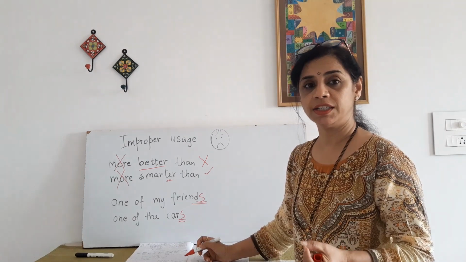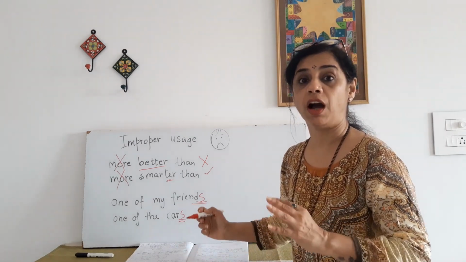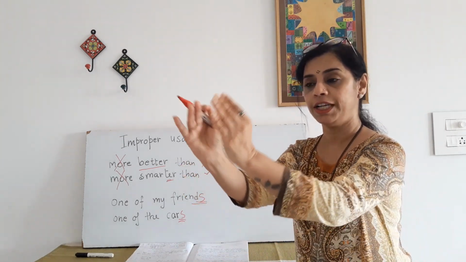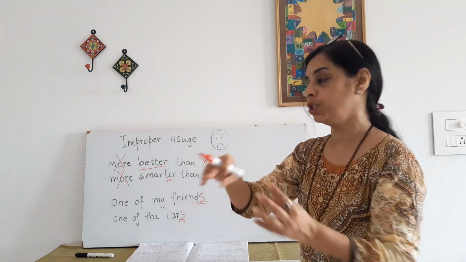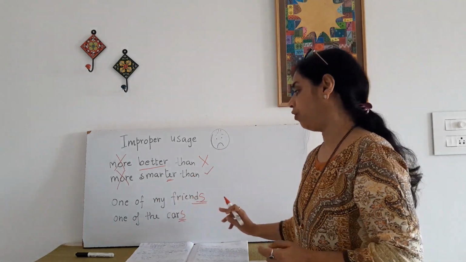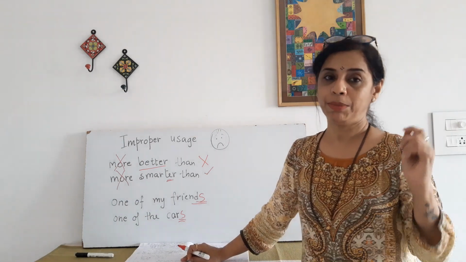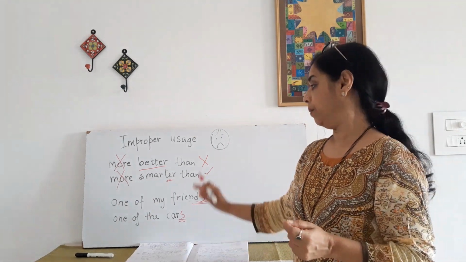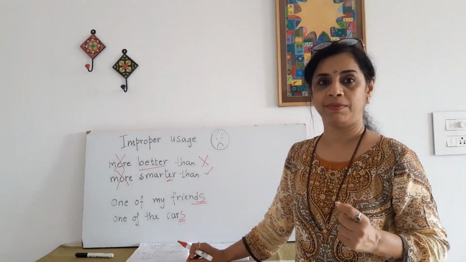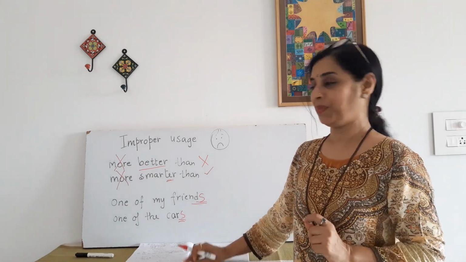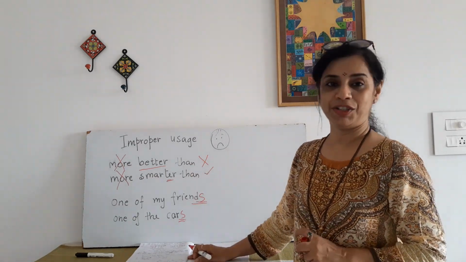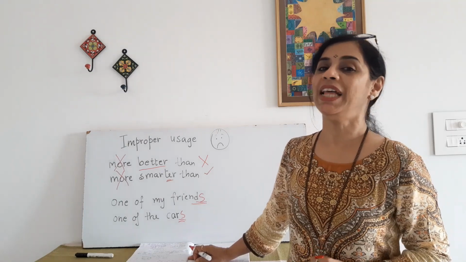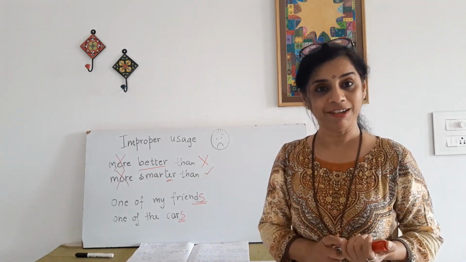One of the cars has a problem. Not one of the car. One of the is always one from a group. So one of the cars. One of my friends. Please children, remember these small tips while using degrees of comparison. With that, I end this segment over here.